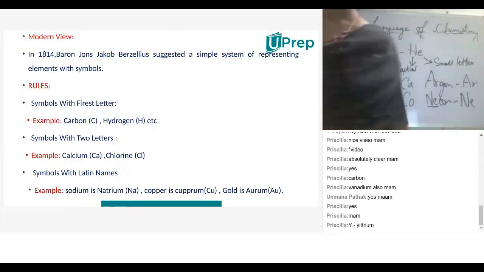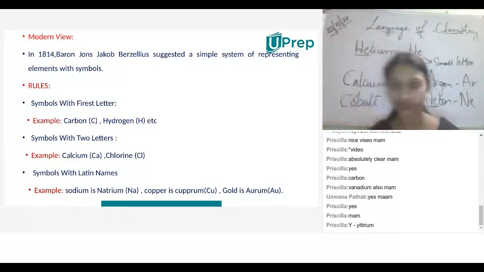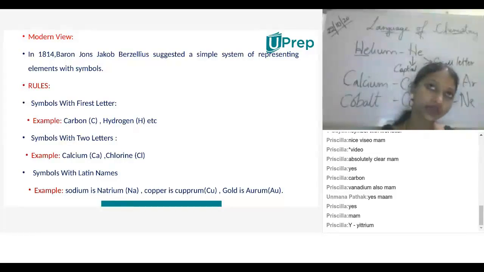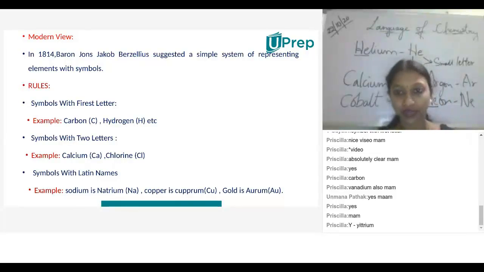Ma'am, barium. Like barium, sorry, beryllium, it's beryllium. Barium, Ba. Beryllium, Be. Boron, B. Understood or not? Yes, yttrium with Y, that's a single letter symbol. Magnesium. Yeah, magnesium with Mg.